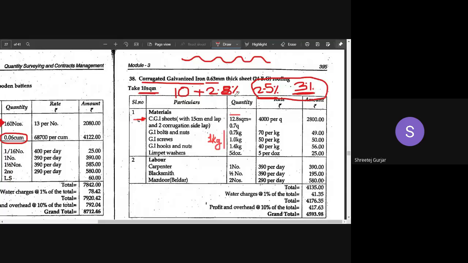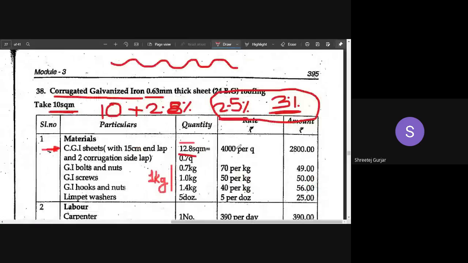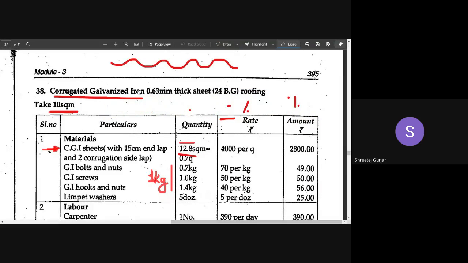Okay, so this is 2.5. Here they have assumed 2.8, hence the quantity that they have taken here is 12.8 square centimeters. Along with this, we require some bolts, nuts and screws, hooks, all these fixtures are required. So what we can do, we can assume all these quantities as 1 kg.